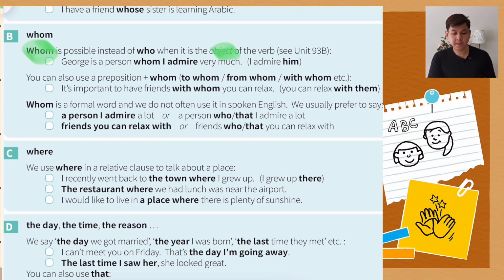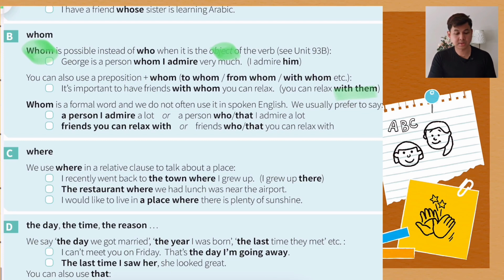You can also use a preposition plus whom. So in the PTE Academic exam, you're going to see this kind of question a lot. To whom, from whom, with whom, etc. It's important to have friends with whom you can relax. Why do we have to use with whom? Because of the verb: you can relax with them, relax with someone. That's why we have to use with whom.